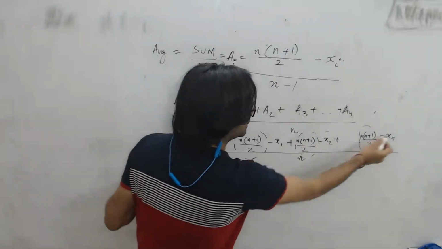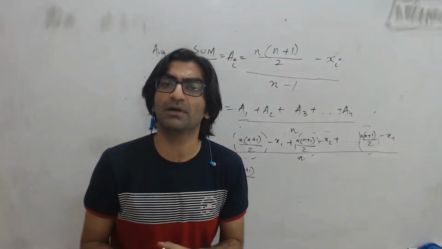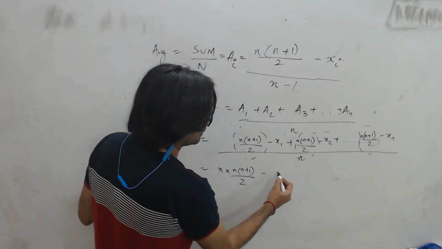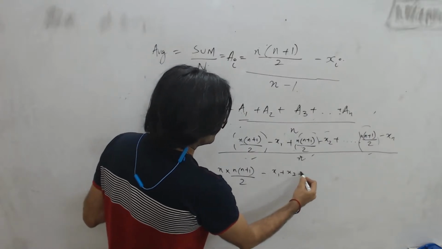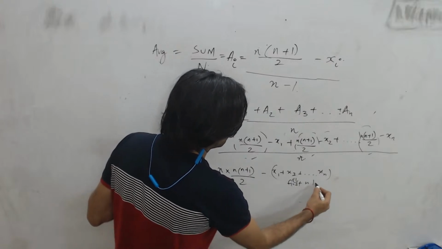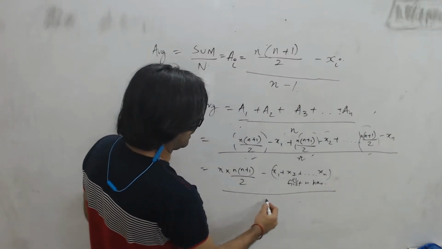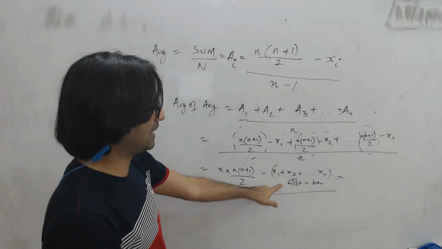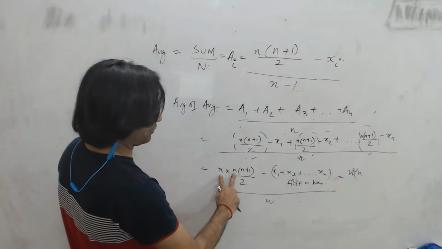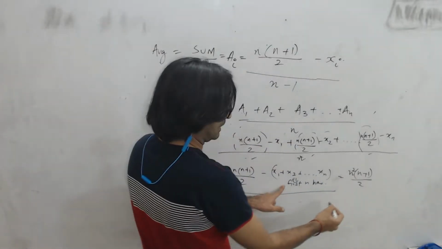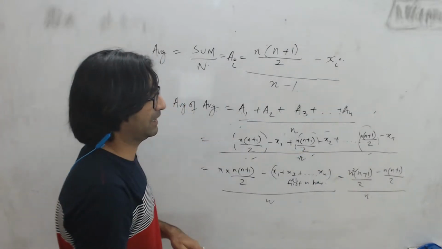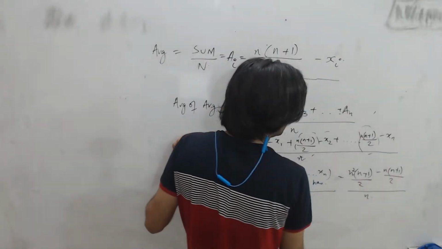What about the sum of all observations? Since every number gets omitted once, x1 till xn will also be the sum of the first n natural numbers, divided by n. So if this is the sum of the first n natural numbers, this should also be n into (n plus 1) by 2. So what I get is n square into (n plus 1) by 2, and this will then become minus n into (n plus 1) by 2, whole divided by n.